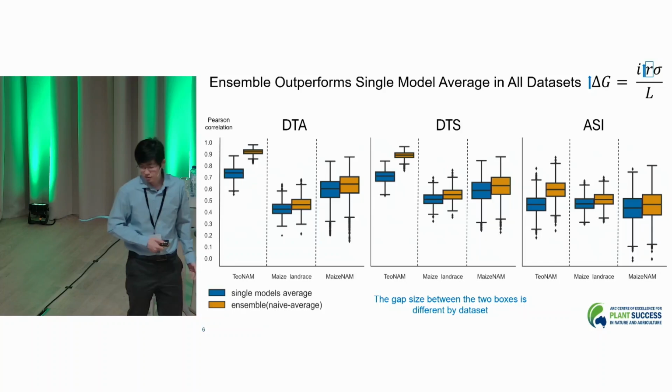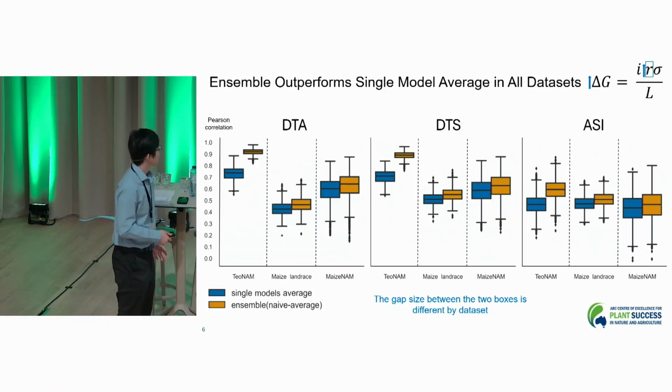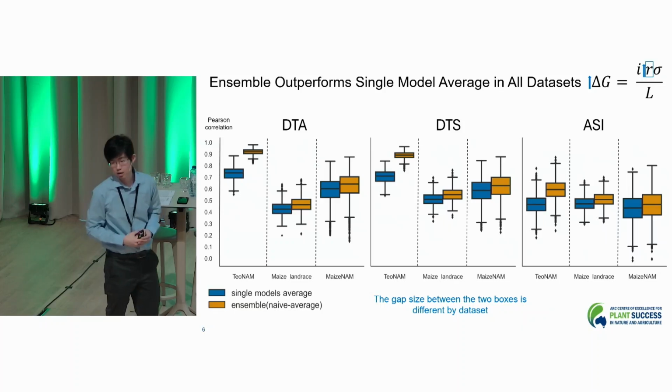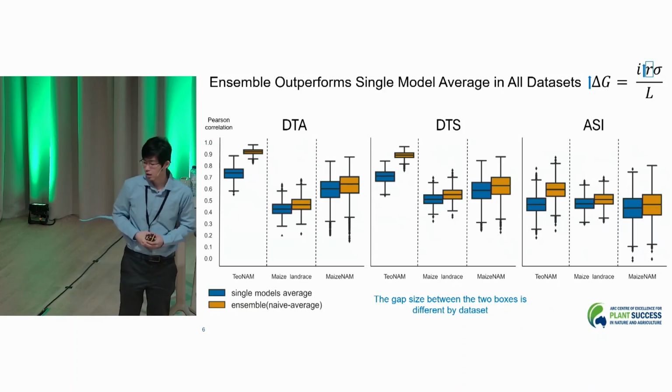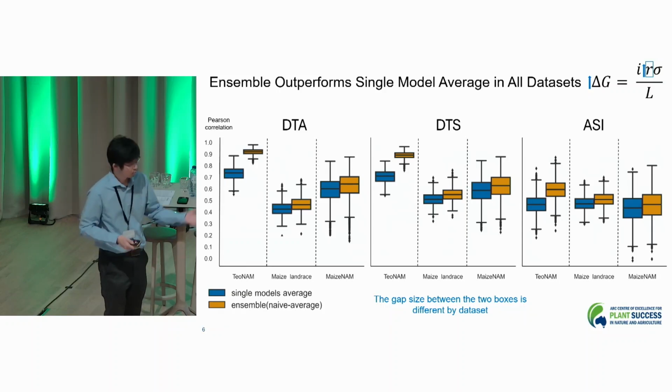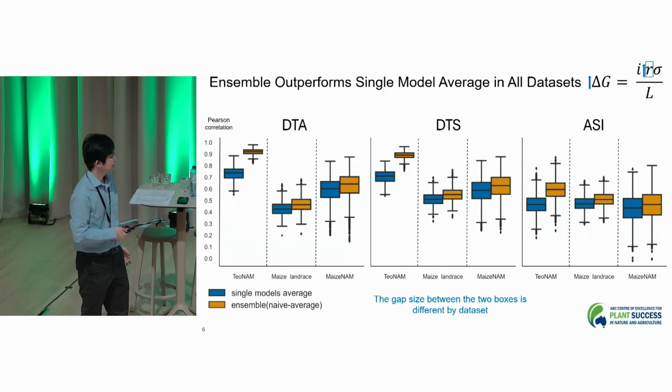One interesting observation here is that the gap between the two boxes differs by dataset. For example, if you think about the teosinte dataset, the gap between the two is quite large, but such a large gap is not observed for the rest of the datasets here. So that can be one interesting research question.